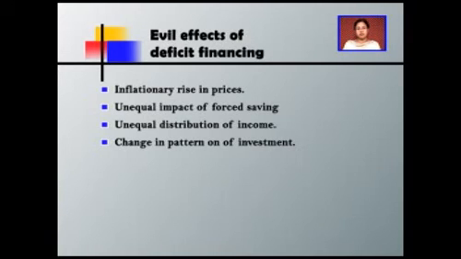Same happens with the producers. Producers also show more interest. They take more initiative in investing in the projects which can give them higher profits, and higher profits can be earned by the producers only if they invest their money into the projects which can produce luxury items, because in that area the profit margin is the highest.